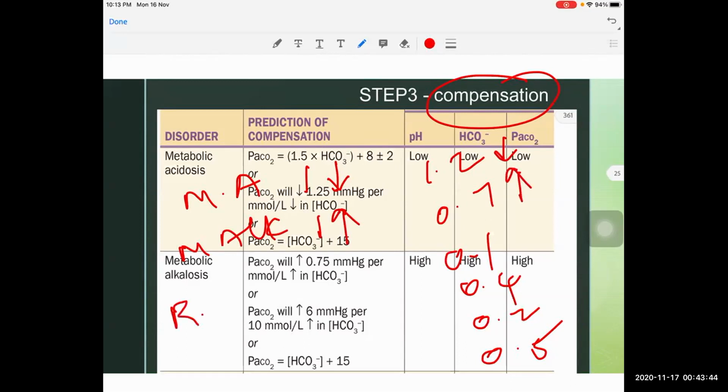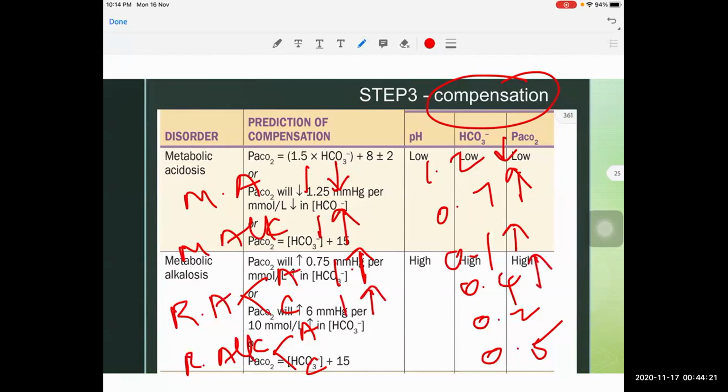Whenever we come to the respiratory component, there are two things, acute and chronic. Similarly, for respiratory alkalosis, there is acute as well as chronic. So for every 1 millimeter of mercury increase in PaCO2, the bicarbonate will increase by 0.1 millimoles per liter. Same way, for respiratory acidosis, which is chronic, for every 1 millimeter of mercury increase in PCO2, the bicarbonate will increase by 0.4 millimoles per liter.